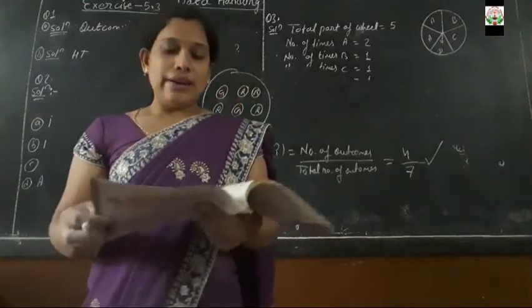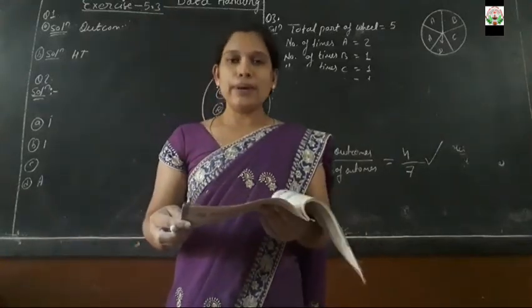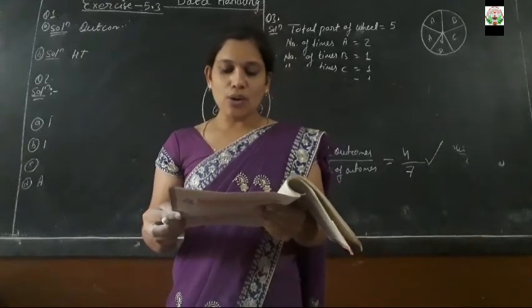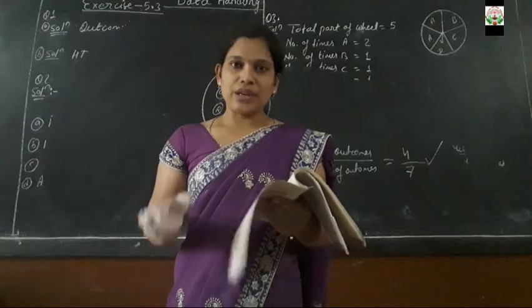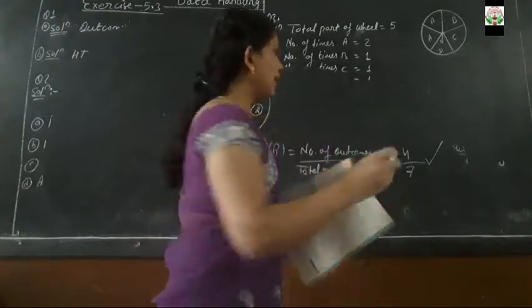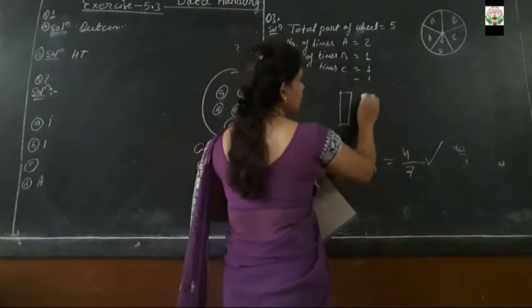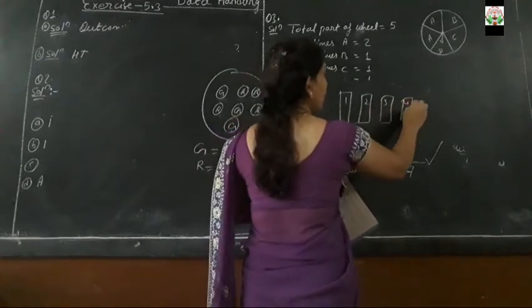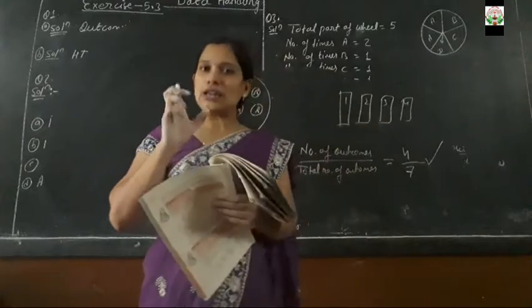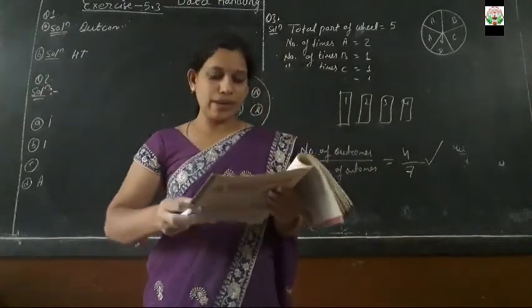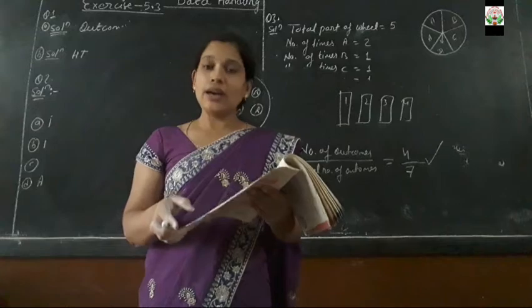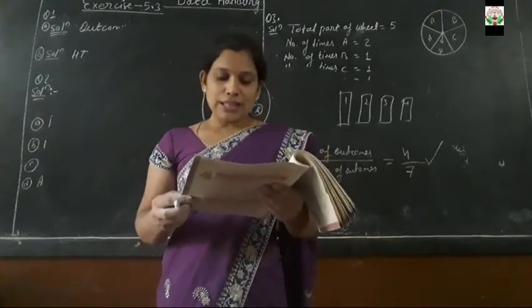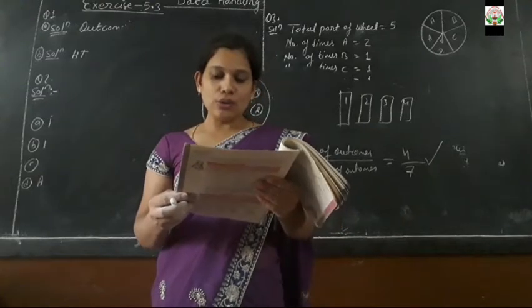Clear everyone? Next question we are having, number 4. Numbers 1 to 10 are written on 10 separate slips. A slip is there: slip 1, slip 2, slip 3, slip 4. Like this 10 slips we are having, and on each slip one of the numbers is written. Keep it inside a box. It is kept and it is mixed. One slip is chosen from the box without looking into it.